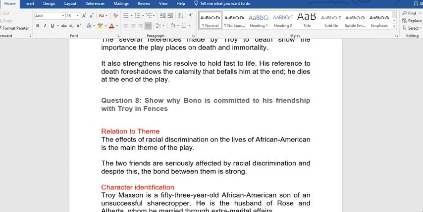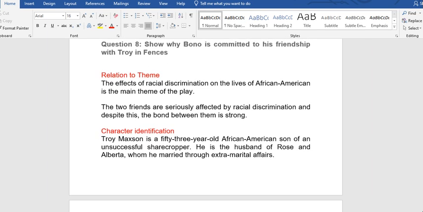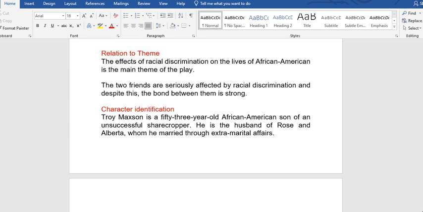Now the next question. Show why Bono is committed to his friendship with Troy in Fences. Relation to theme: the effects of racial discrimination on the lives of African Americans is the main theme of the play. The two friends are seriously affected by racial discrimination, and despite this, the bond between them is strong.